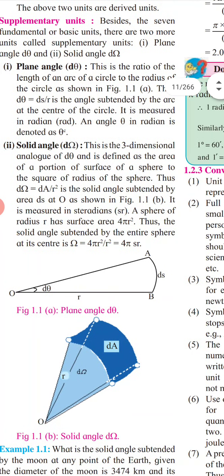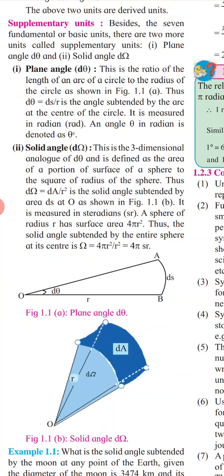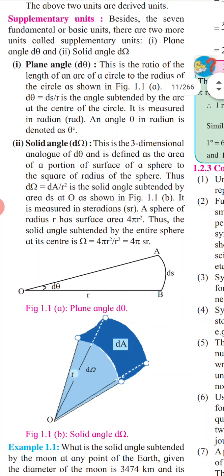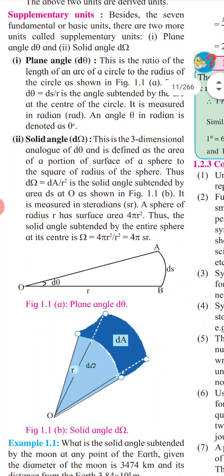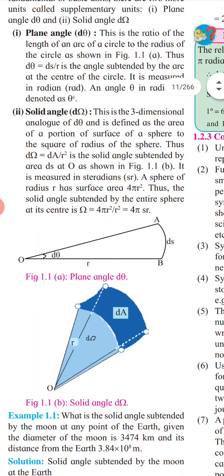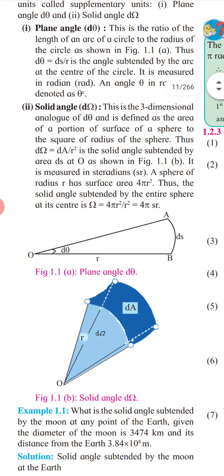Then about solid angle. This is a three-dimensional analogue of d theta and is defined as the area of the portion of the surface of a sphere to the square of the radius of the sphere. Thus d omega, the symbol of solid angle, is equal to dA upon r square, that is area upon square of the radius. In the second figure you can see this solid angle. It is measured in steradian. Its unit is steradian and its symbol is SR.